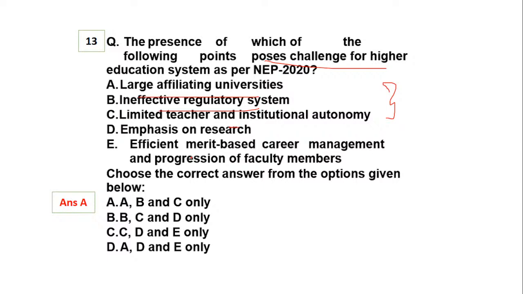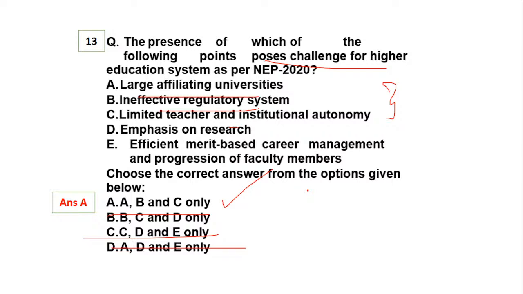Be careful, some of you have marked emphasis on research. It is the odd one, you can eliminate that, it cannot be a challenge. So 13th is not option D. Emphasis on research is not a challenge.